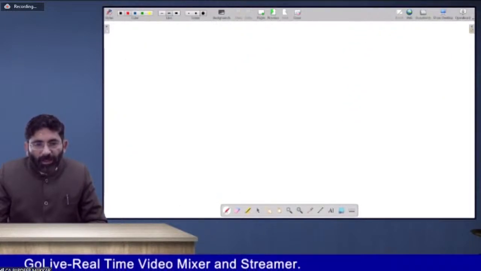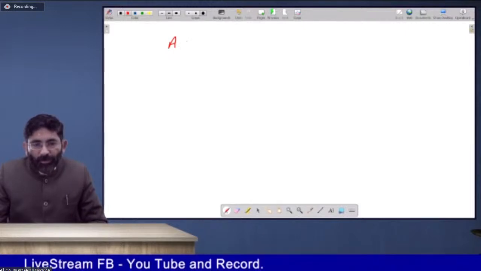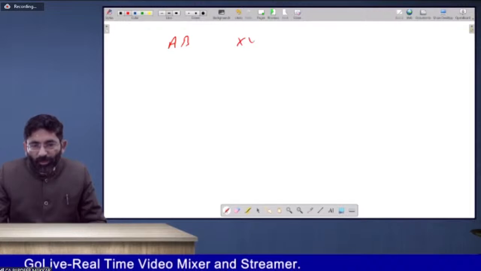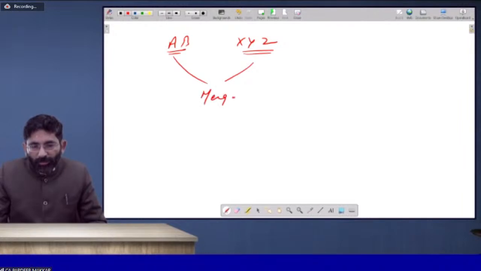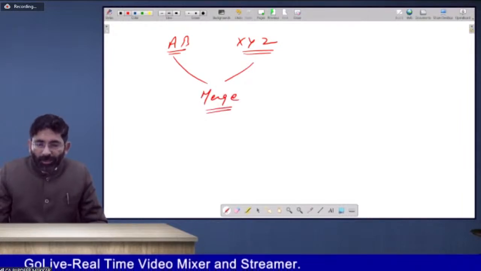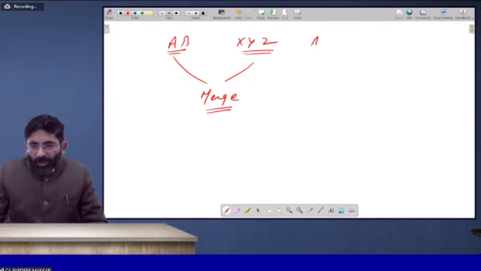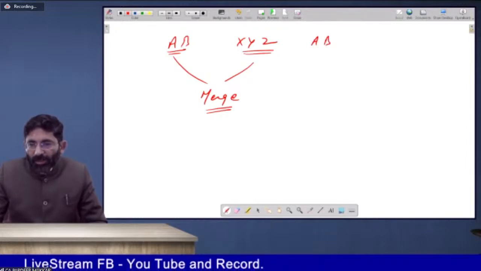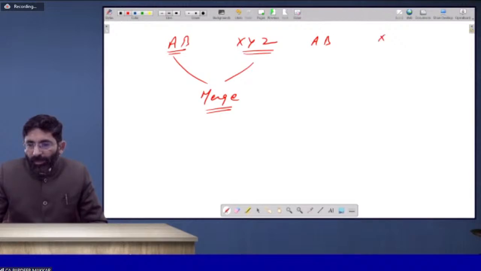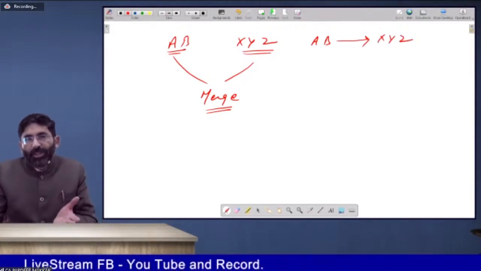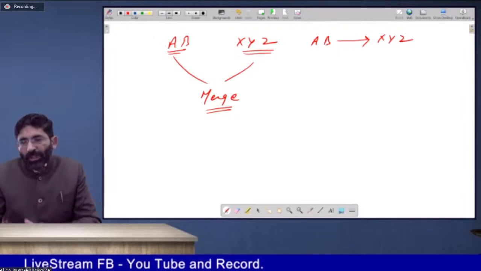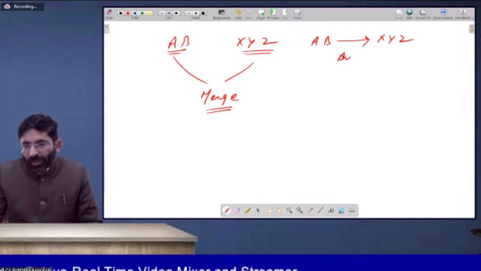There is a partnership firm AB. A and B are two partners. Another firm of X, Y, and Z. Both are interested to amalgamate their firms and make a new firm. That is called amalgamation. Or there is a partnership firm AB and another partnership firm XYZ. AB is interested to merge its business, its firm, into the XYZ. This is also covered under amalgamation.